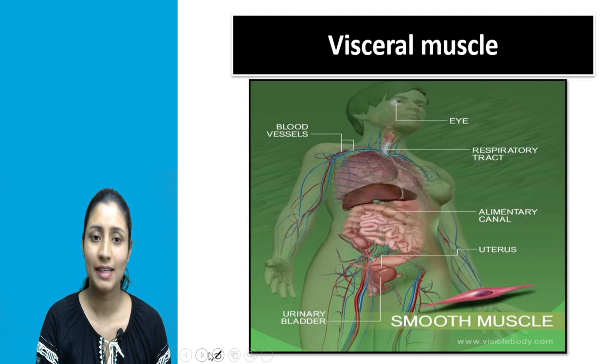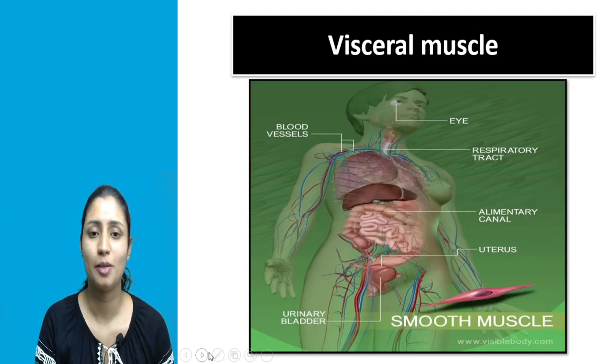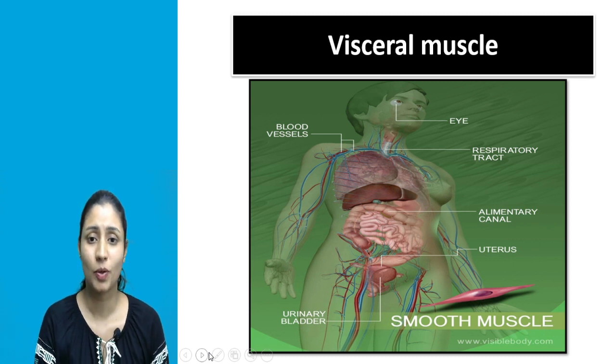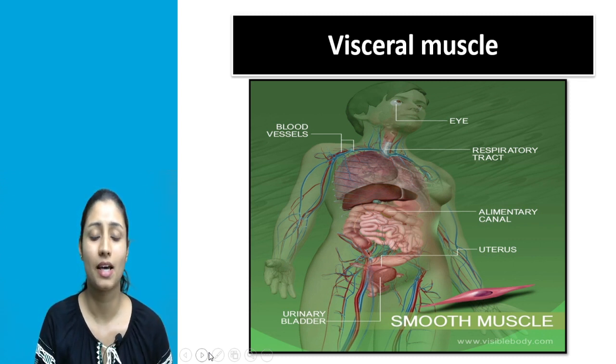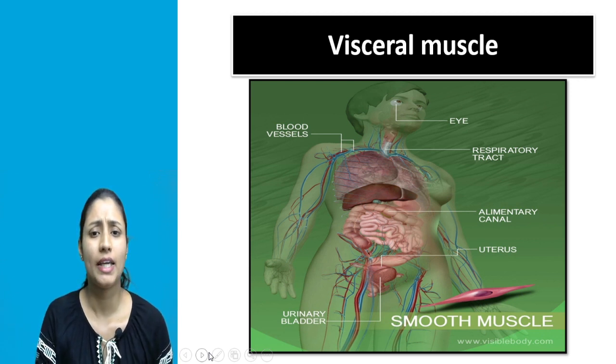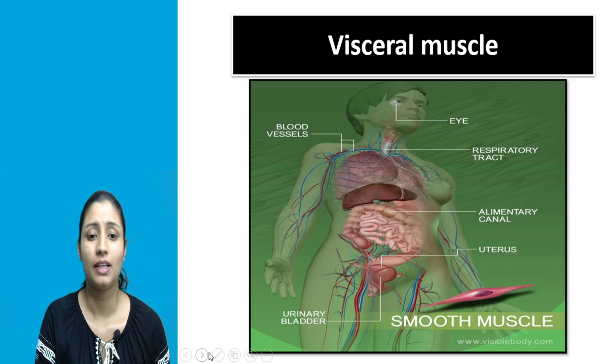Then the second type of muscle is the visceral muscle. Now, why is the name given as visceral muscle? It is because these muscles are present in our visceral organs, or simply internal organs. These are present in our internal organs, or the visceral organs.